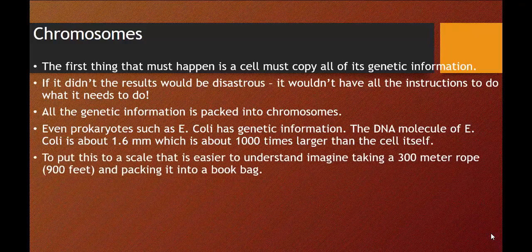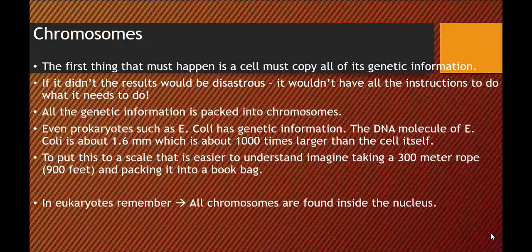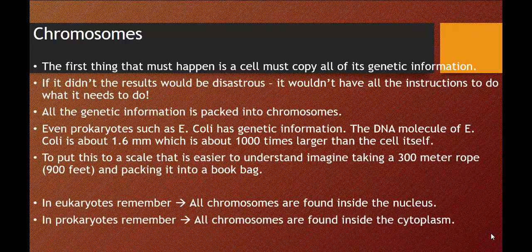Now, to put this on a scale that's easy to understand, imagine taking a 300-meter rope, which is about 900 feet, and packing it into a book bag. You'd have to make that rope so tight and so compact to actually get it in there. And that's what cells do with the DNA. Now, in eukaryotes, the chromosomes are found inside the DNA, which is found in the nucleus. In prokaryotes, all the chromosomes are found inside the cytoplasm because it doesn't have a membrane-bound nucleus.